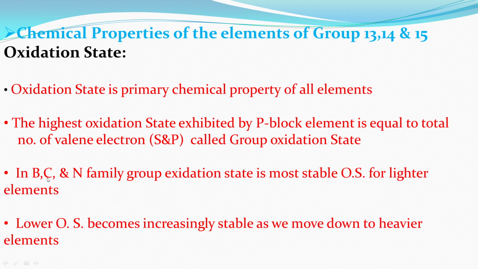In the boron, carbon and nitrogen families, the group oxidation state is most stable for lighter elements. Lower oxidation states become increasingly stable as we move down to heavier elements.